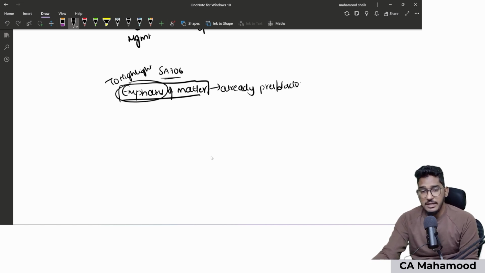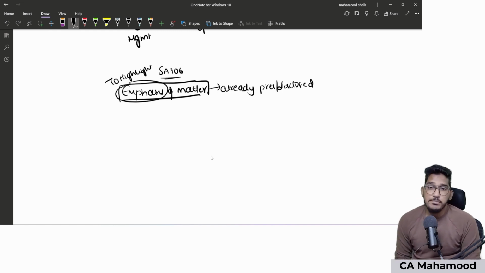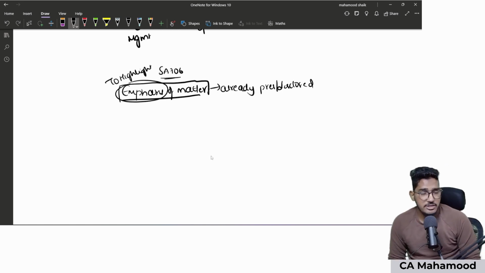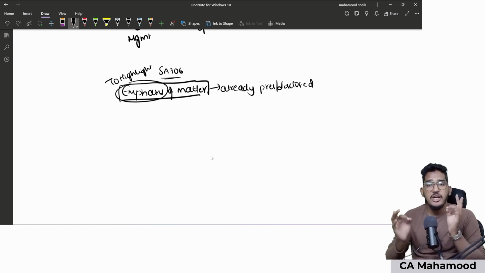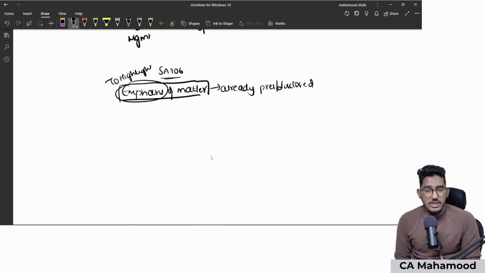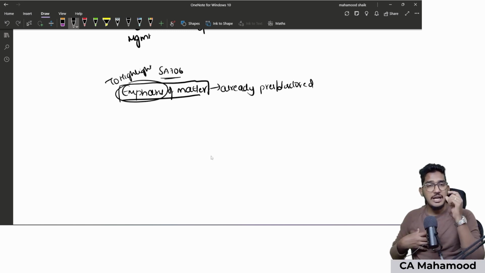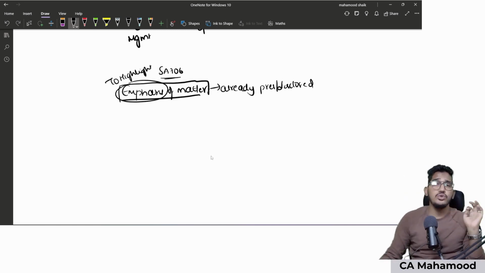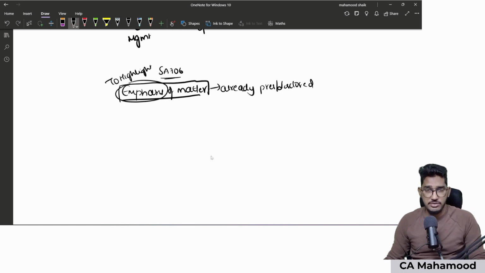That means some information is already presented or disclosed in the financial statements by the management, but you thought that that matter is very much fundamental to users' understanding of the financial statements.